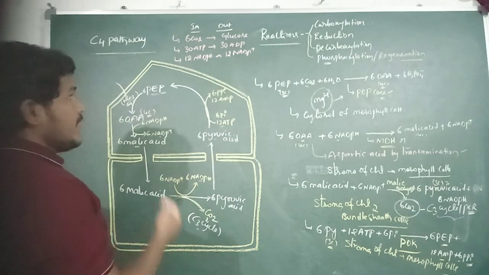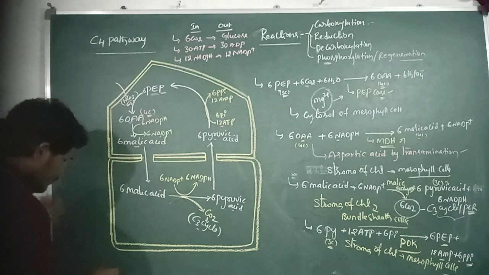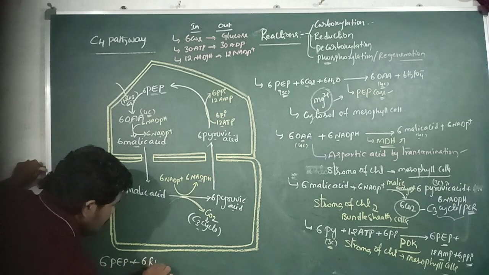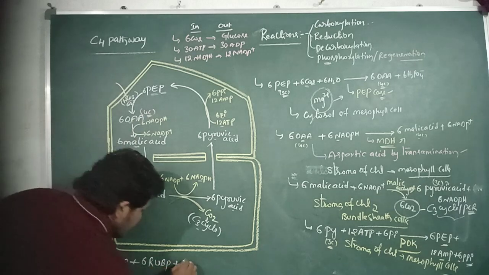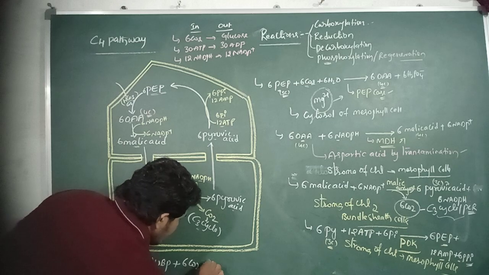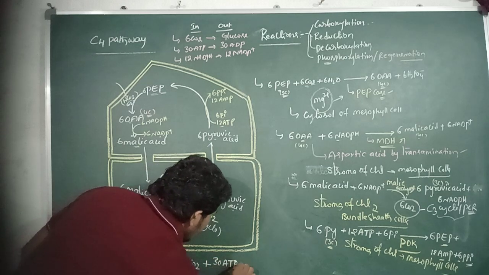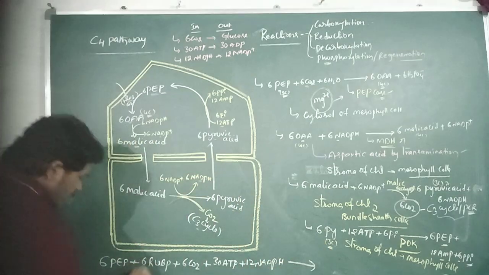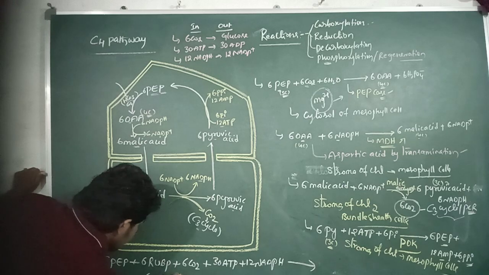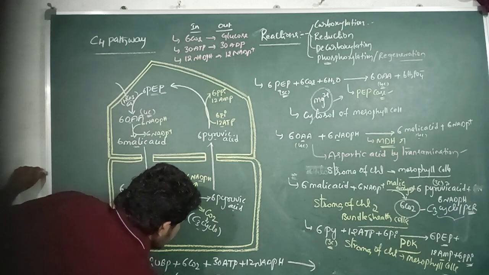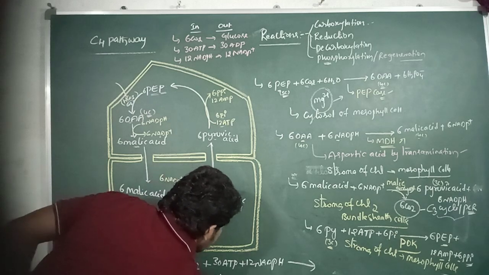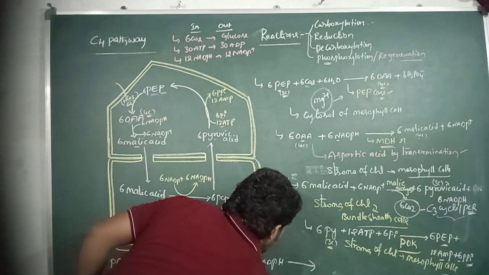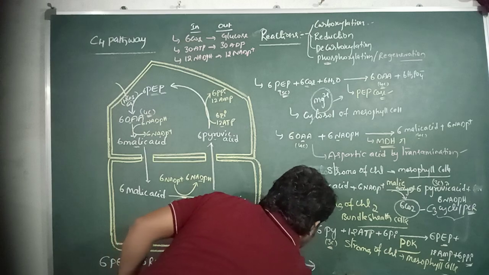If we observe the overall reaction of the C4 pathway: 6 molecules of PEP, 6 molecules of RuBP, 6 molecules of carbon dioxide, 30 molecules of ATP and 12 molecules of NADPH give rise to 6 molecules of PEP, 6 molecules of RuBP, a glucose molecule, 30 ADP molecules, 30 H2PO4 minus and 12 NADP plus.